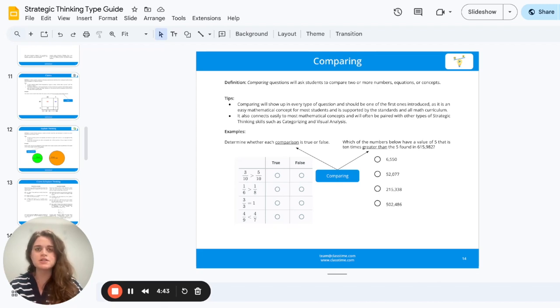Sometimes comparing questions will actually ask students to order numbers. So it could be from least to greatest, from greatest to least. It's really going to focus on students' ability to compare those numbers and equations.